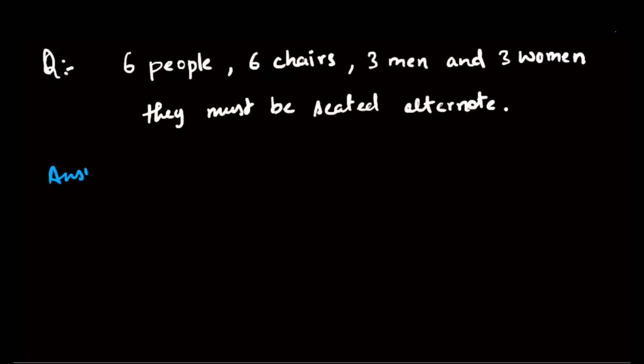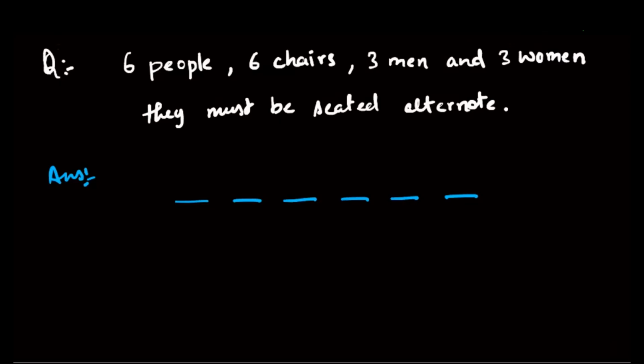Let's analyze this particular scenario. What is given to us over here? We are given 3 men and 3 women, a total of 6. Now it is saying that men and women should be alternate to each other. So I can draw 6 dashes like this, 1, 2, 3, 4, 5, 6, and then I can fix the position of men.